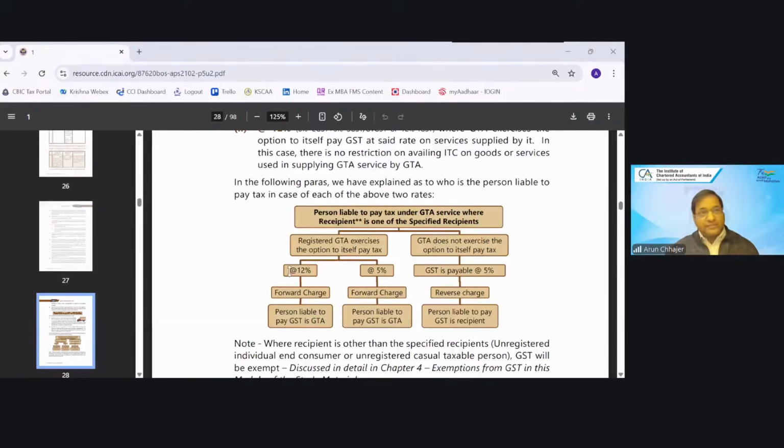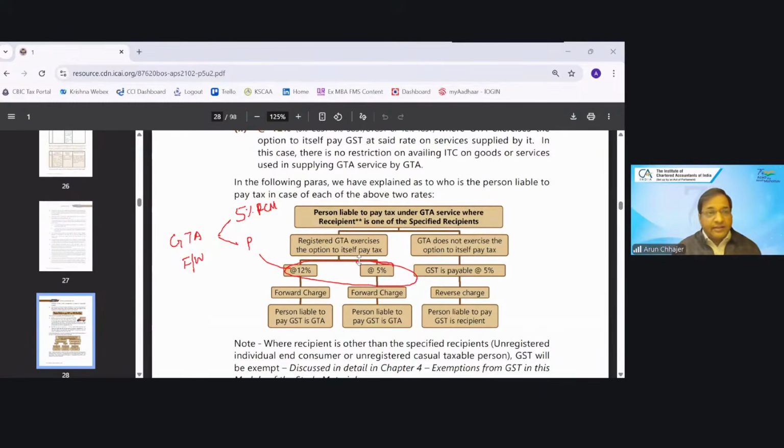Now my question is, very important question, can a GTA who has opted for forward charge, at the same time, can he apply 5% as well as RCM, meaning 5% under FCM as well as 12% or 18%, according to the date? Can he apply both at the same time?